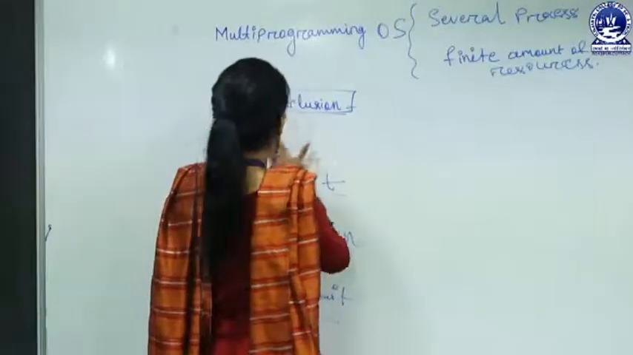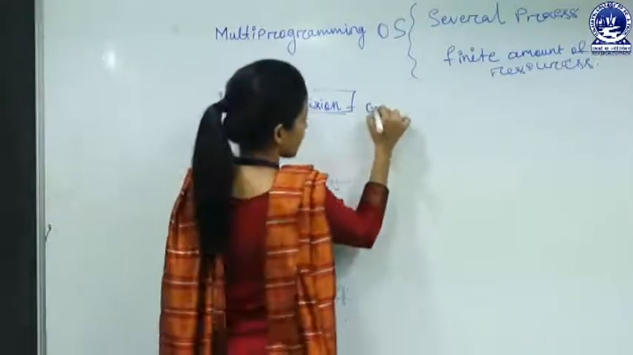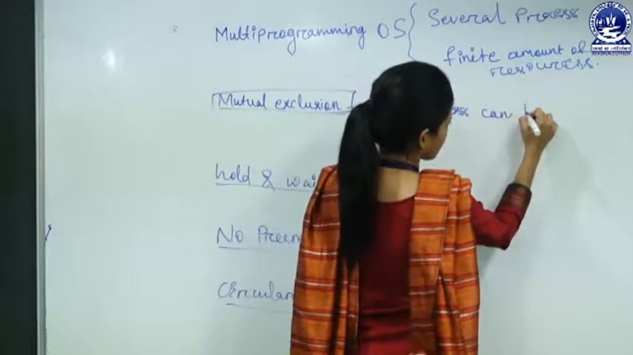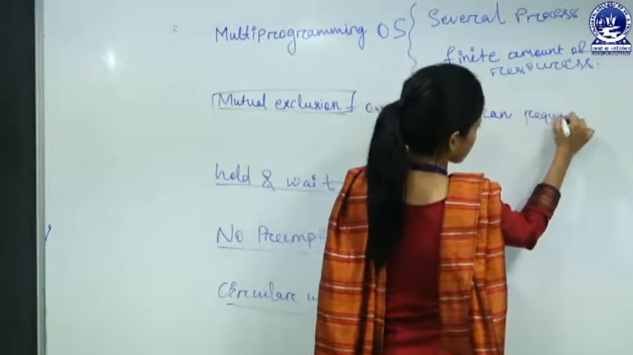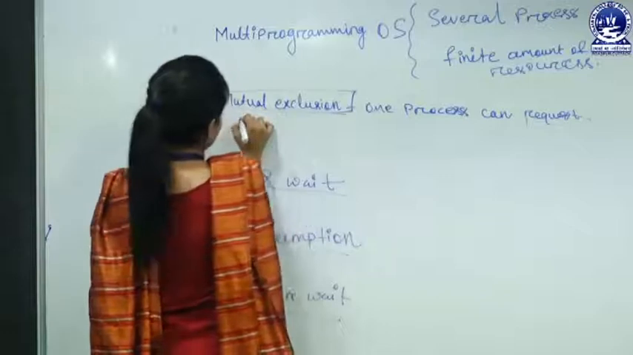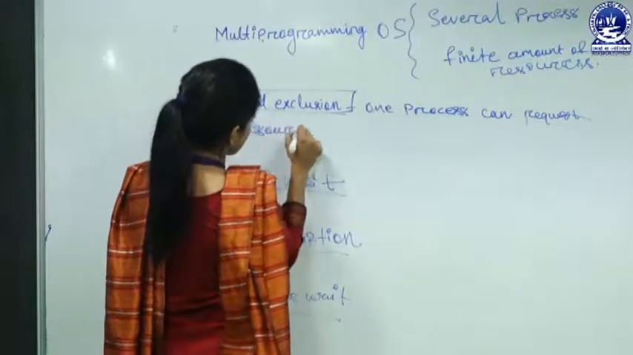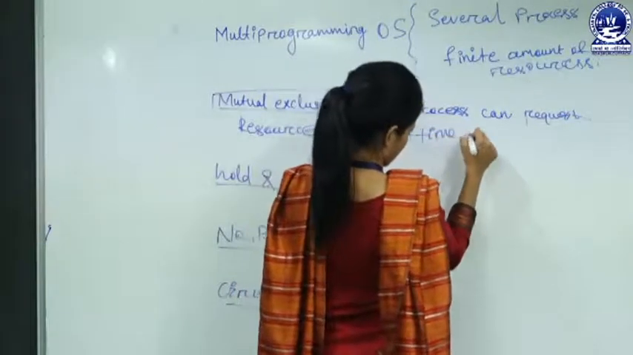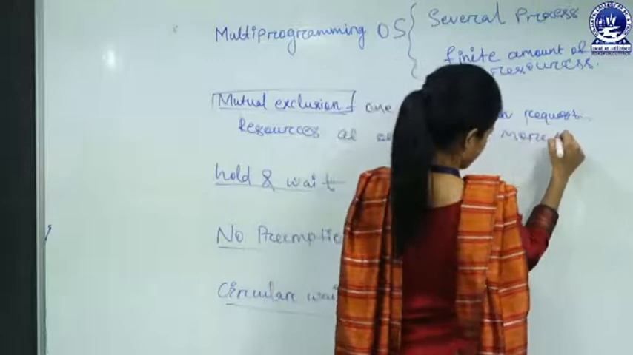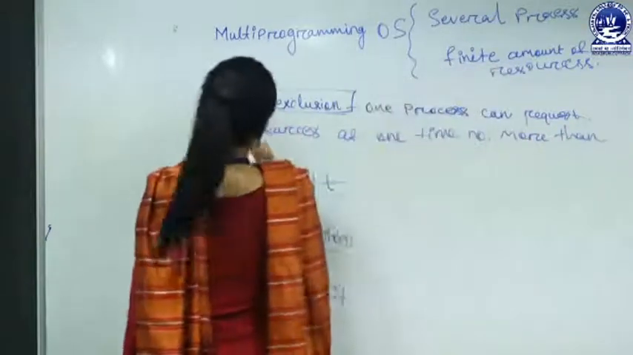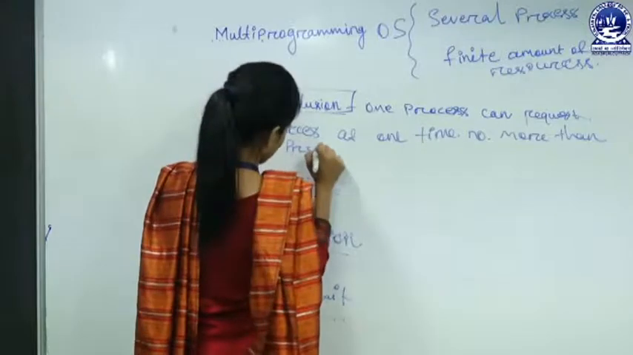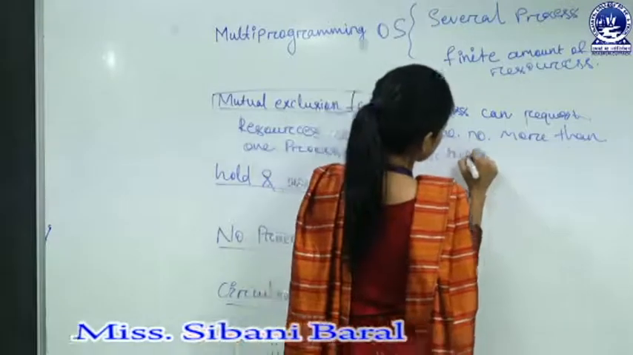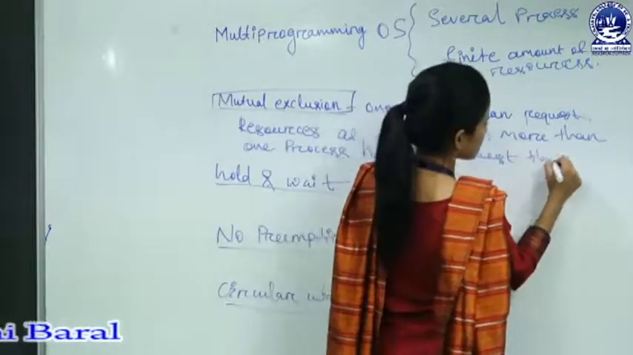So mutual exclusion means one process can request a resource at one time, no more than one process can hold or request the resource.